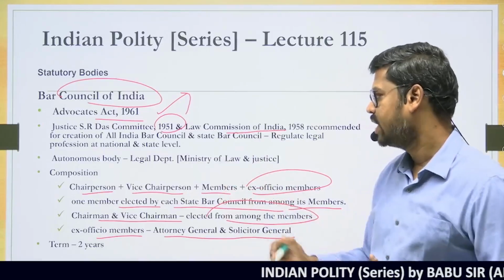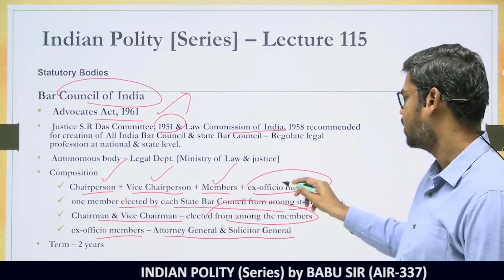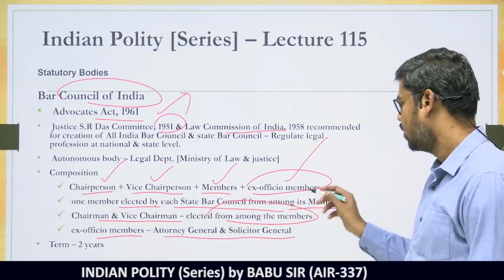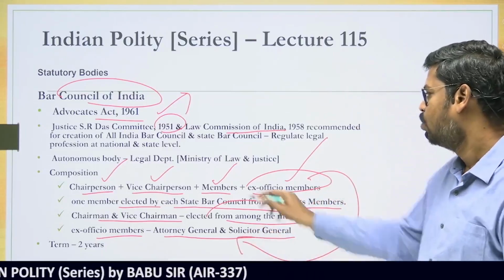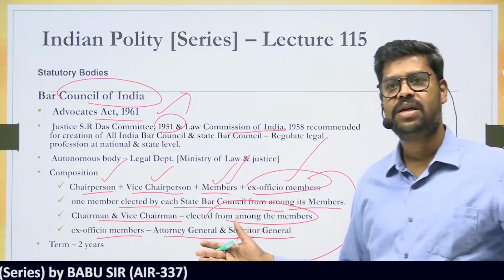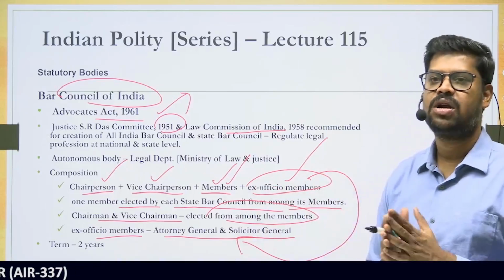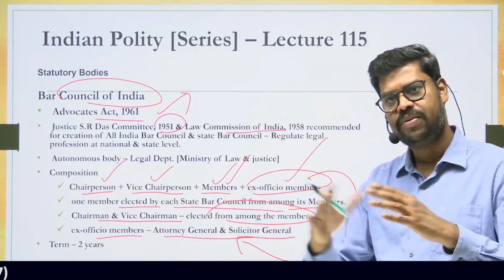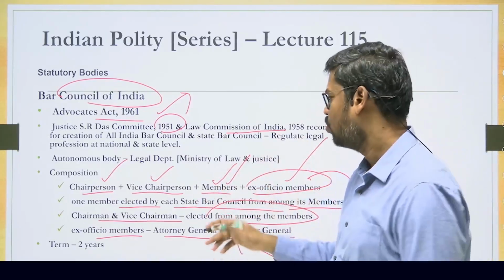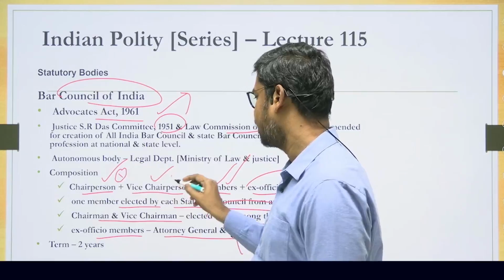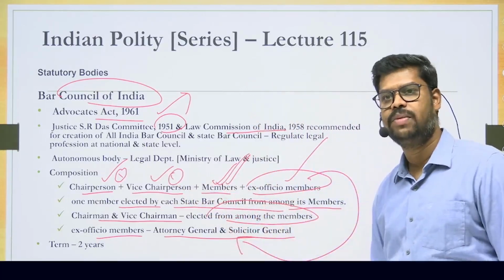So try to understand, it consists of a chairman, a vice chairman, certain members and certain ex officio members. So who are the ex officio members? It is the Attorney General and the Solicitor General. Who are the members? The members come from the various state Bar Councils. And among the members of the state Bar Councils, one person is elected as a chairman and another is elected as a vice chairman. And there are remaining members, and of course they have ex officio members as well.